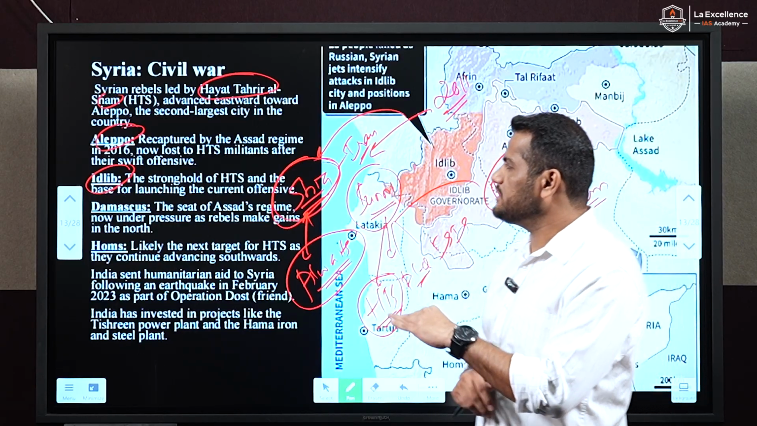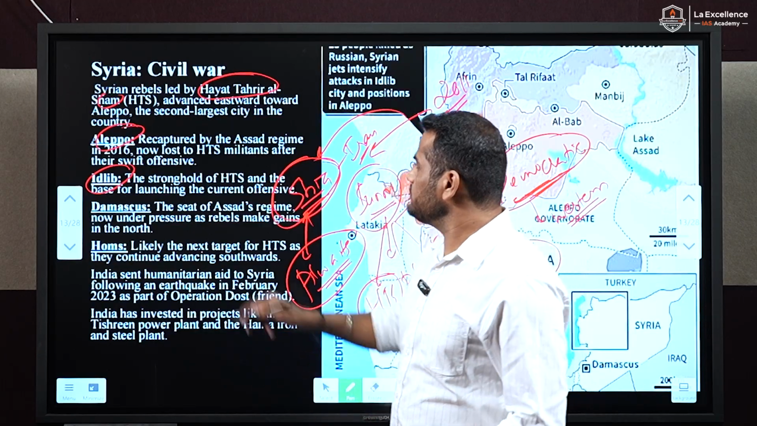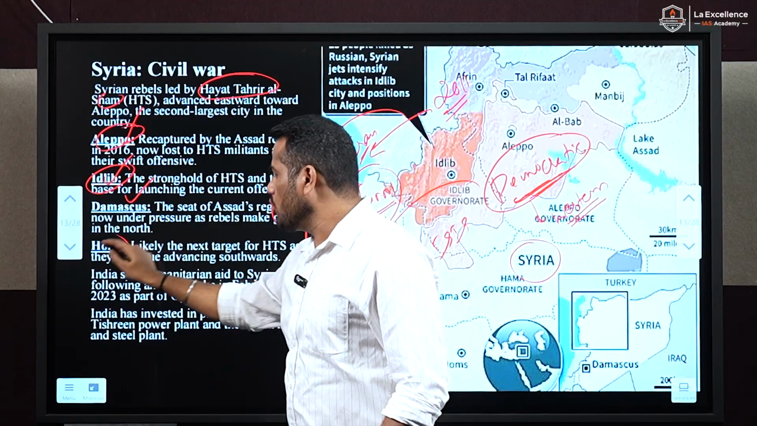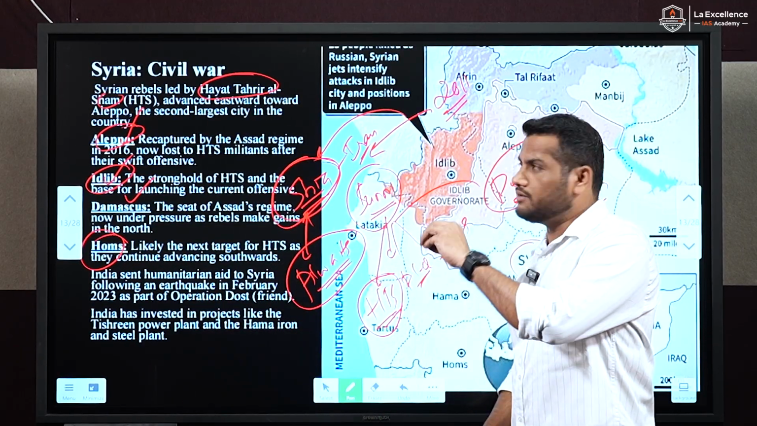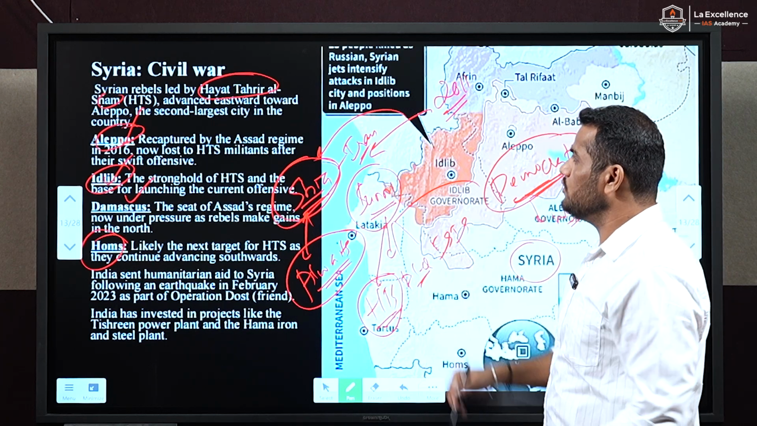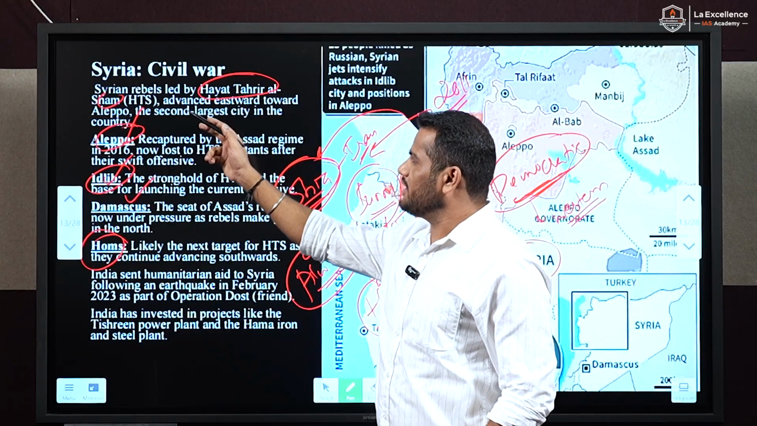And the major cities you should remember from the prelims perspective, if UPSC asks places in news, are Aleppo, Idlib, Damascus and Homs. These are the 4 cities you should remember with respect to the Syrian civil war. UPSC can ask these places with respect to the Syrian civil war. And the organization you can also remember is Hayat Tahrir al-Sham.